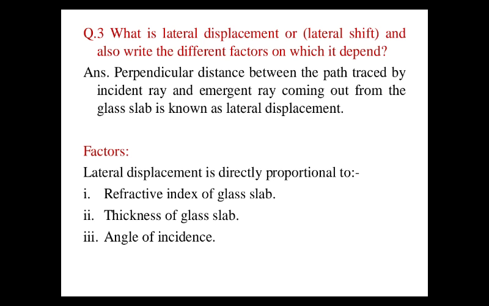Question number 3. What is lateral displacement or lateral shift, and also write the different factors on which it depends. The perpendicular distance between the path traced by the incident ray and the emergent ray coming out of the glass slab is known as lateral displacement. As for factors, it is directly proportional to the refractive index of the glass slab. The more the refractive index of the glass slab, the less the speed of light in this glass slab, and the more the lateral shift.